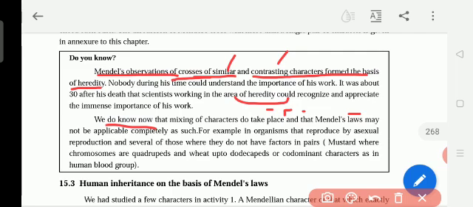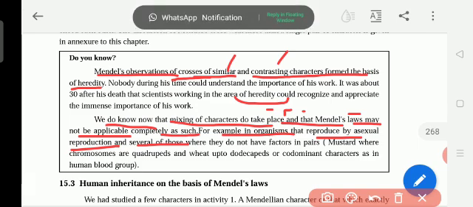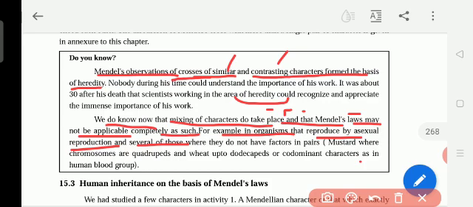And we do not know whether mixing of characters takes place, and Mendel's laws may not be applicable completely. So Mendel's laws are not always applicable in all cases. For example, in organisms that reproduce by asexual reproduction. Bisexual means one plant is having both female and male gametes in the same plant.